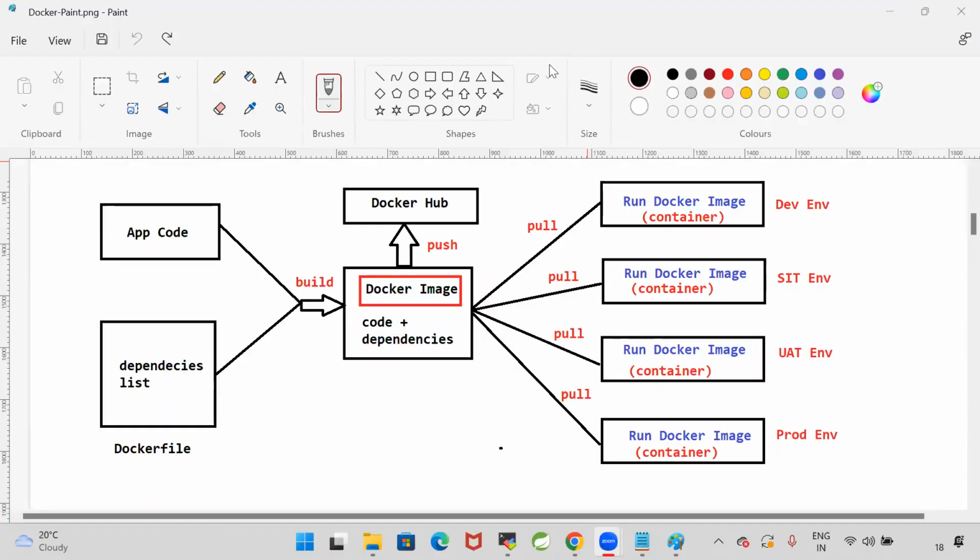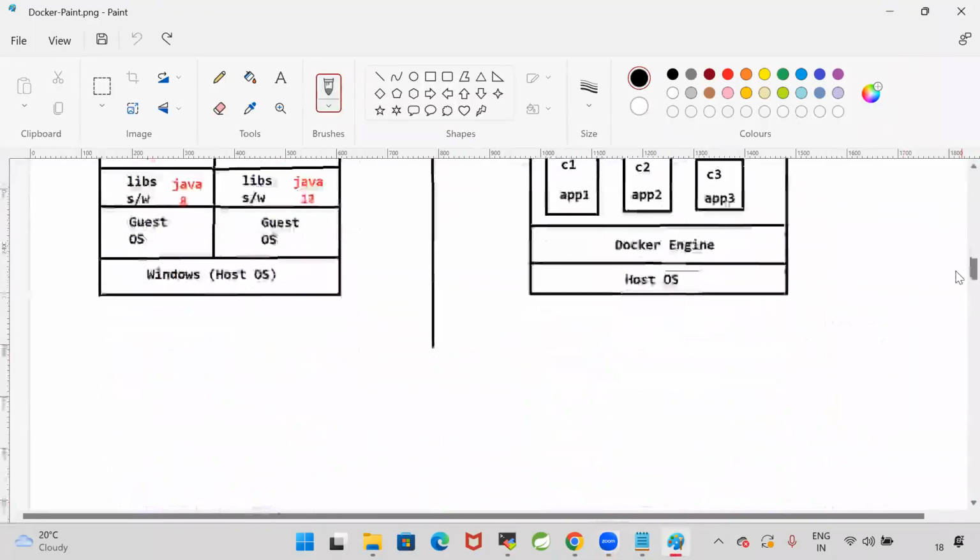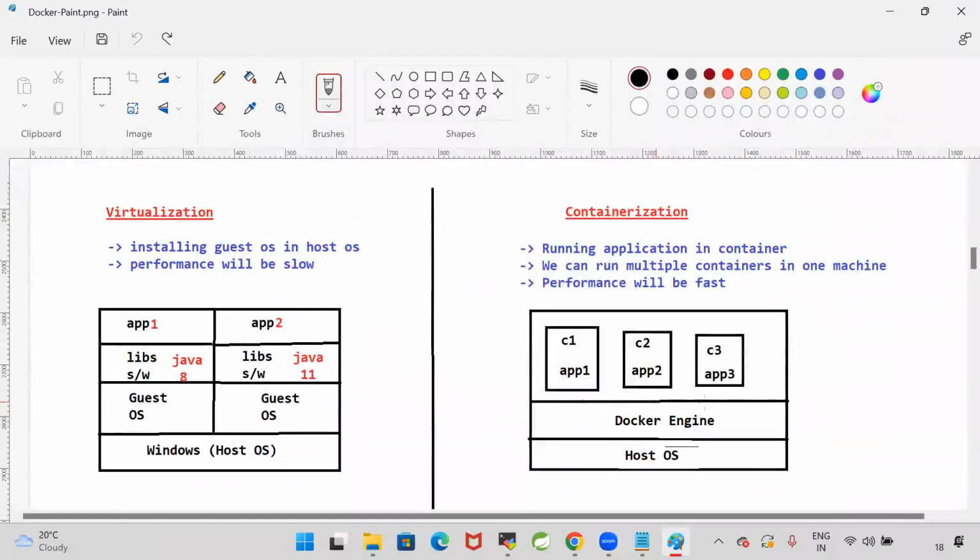Perfect. Now, we have a Docker image and we are able to pull the image and run the image. When I run the image, a Docker container is created in my Linux machine. So I have one EC2 instance. That EC2 instance has a Linux operating system, which is called the host operating system. In that Linux operating system, I installed the Docker engine. By using that Docker engine, I executed a Docker image. Then one Docker container is created.